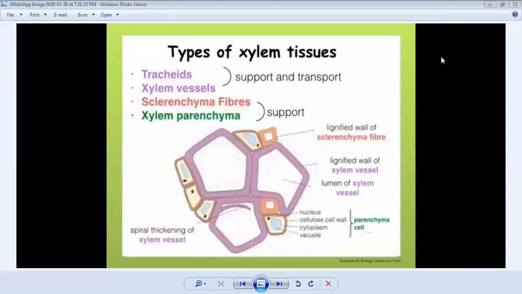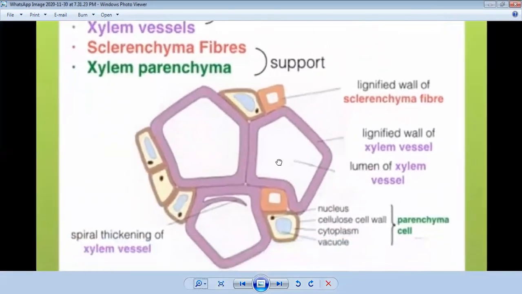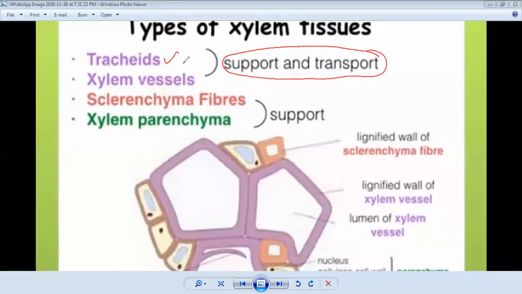It is very important to remember that there are different types of xylem tissues. We name them as tracheids, xylem vessels, sclerenchyma fibers, and xylem parenchyma. These are the four things involved. You need to look at the diagram carefully and locate all of them. Let me enlarge it for you. Have a look. If you are asked about support and transport, then you have tracheids and xylem vessels. But if it is only support, then it means xylem parenchyma and sclerenchyma fibers.